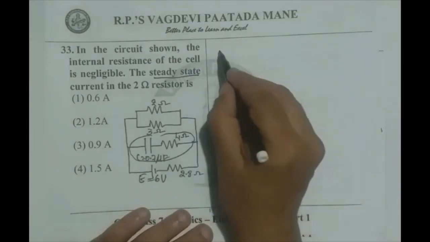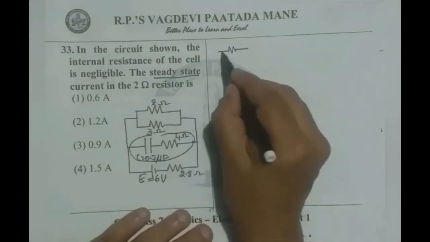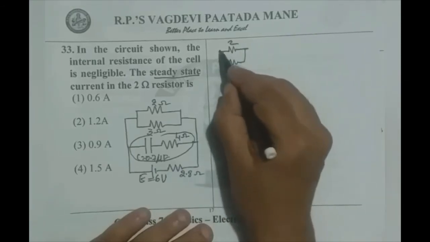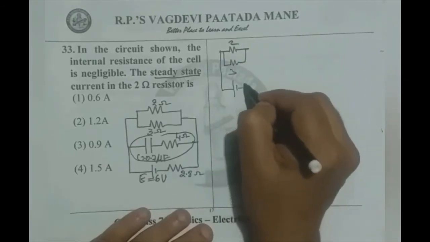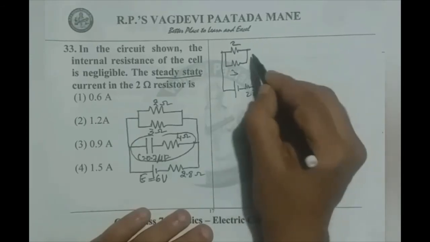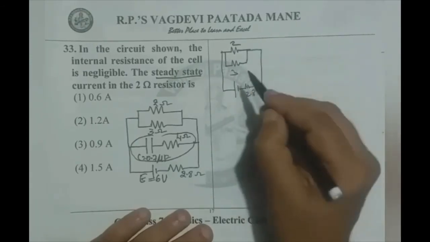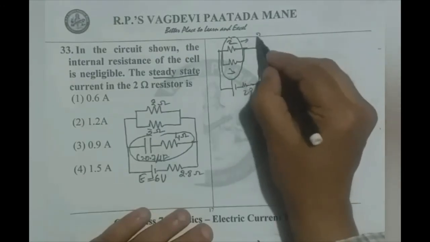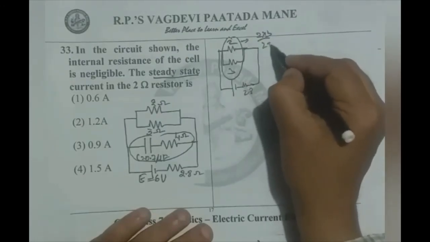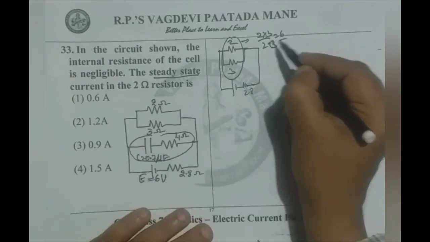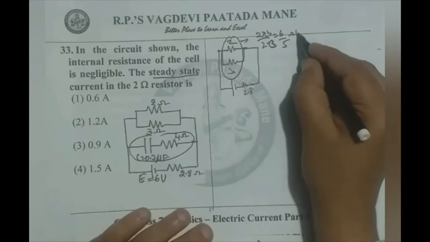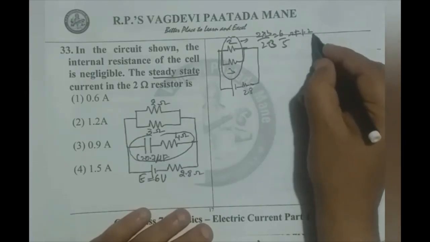And the simple circuit now will be 2 and 3 along with the cell 6 volts and 2.8 ohms only. Now these two are in parallel. We calculate effective resistance 2 into 3 by 2 plus 3, 6 by 5 ohms, and that is 1.2 ohms.